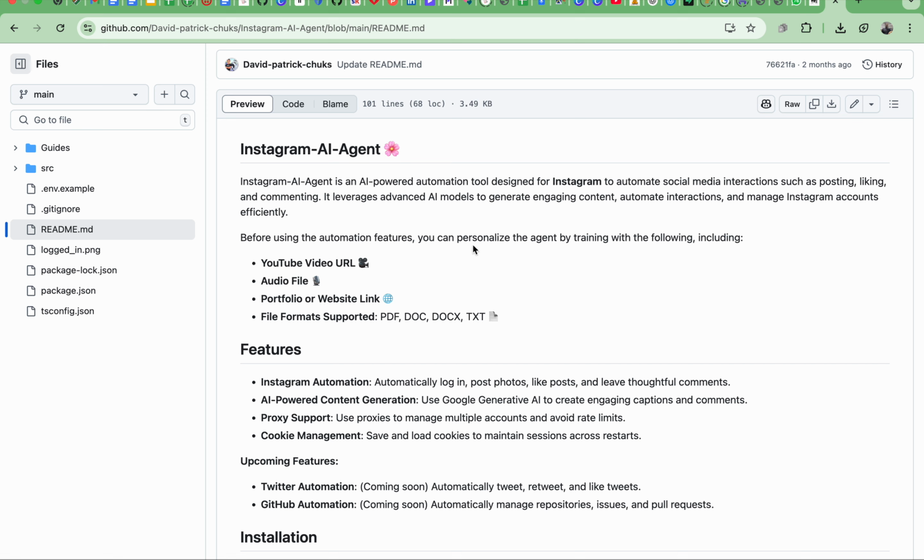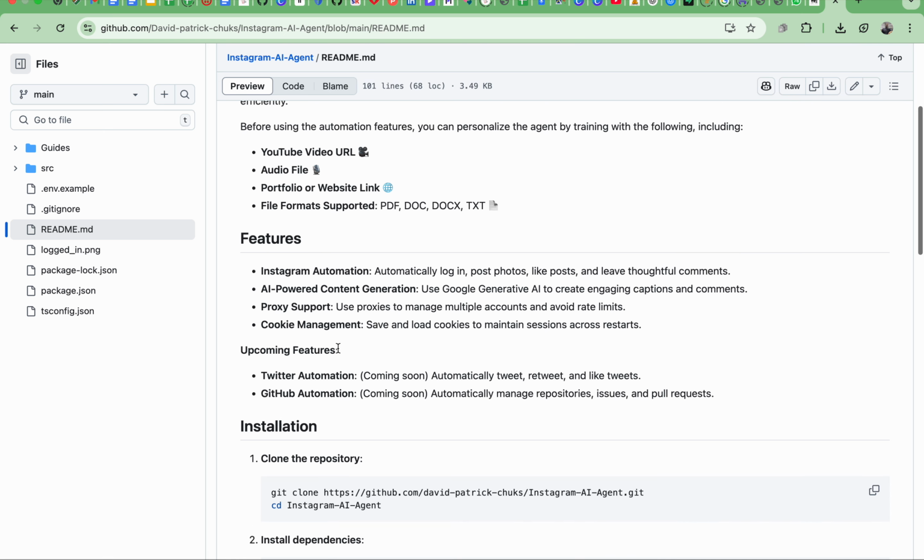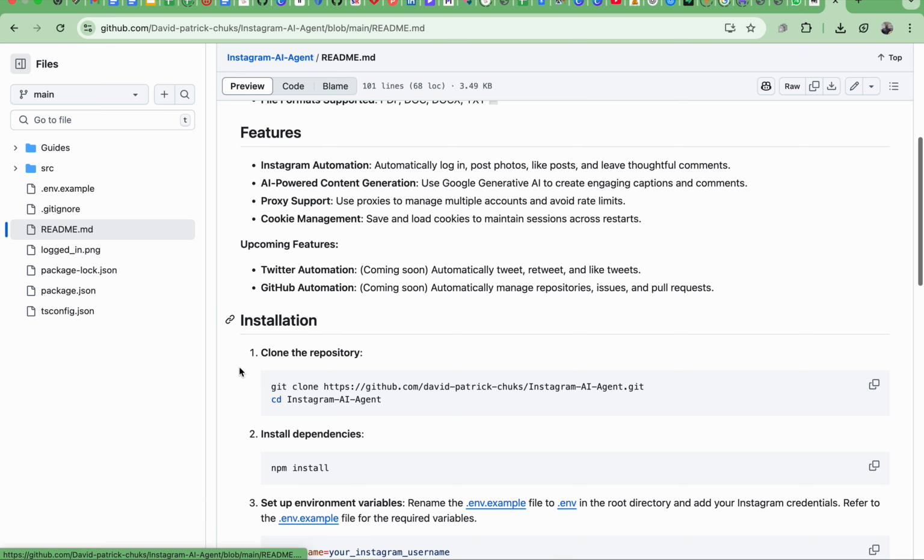Before using the automation, you can personalize the agent by training it with the following: YouTube video URL, audio file, portfolio, website link, and other supported file formats. Instagram automation automatically logs in, posts photos, likes posts, and leaves thoughtful comments. AI powered content generation uses Google Generative AI to create engaging captions and comments. Proxy support uses proxies to manage multiple accounts and avoid red list. Twitter automation coming soon.